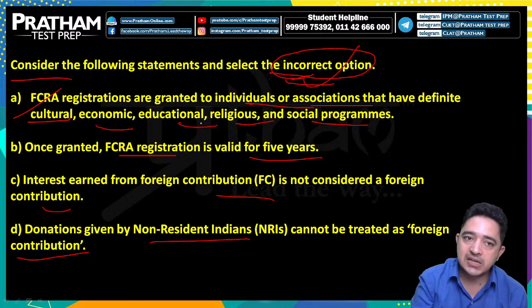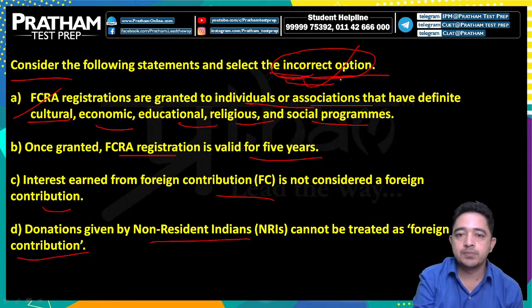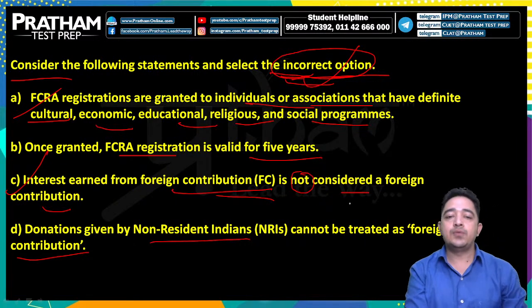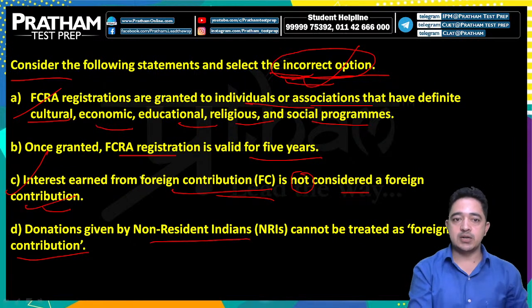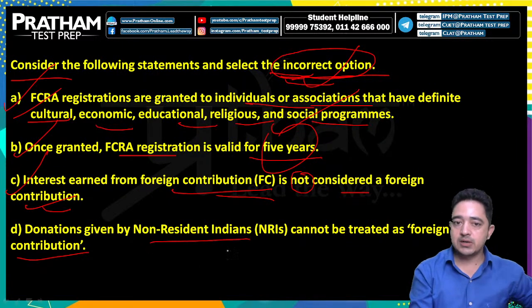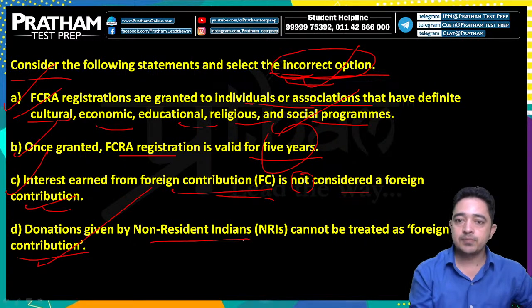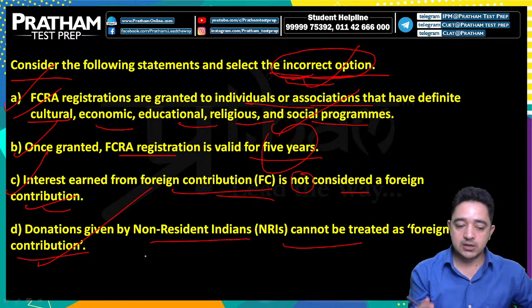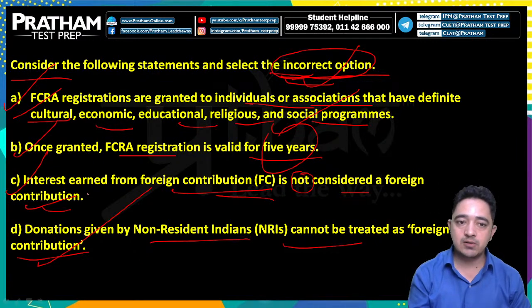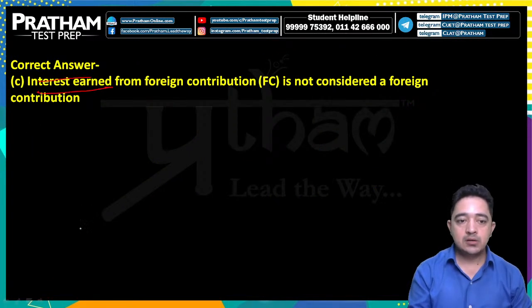So it's obvious that the incorrect option is option C. Interest earned from foreign contribution is considered foreign contribution, and the statement says it is not considered a foreign contribution. This is a wrong statement. Options A and B, that it's valid for 5 years, are the correct options. Donations given by non-resident Indians cannot be treated as foreign contributions, as they do not come under the FCRA, Foreign Contribution Regulation Act. So only option C would be the correct answer. So the answer here is C.